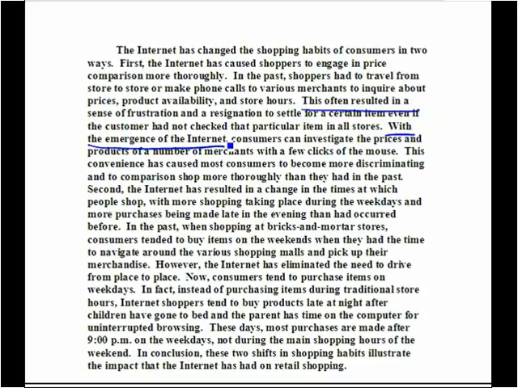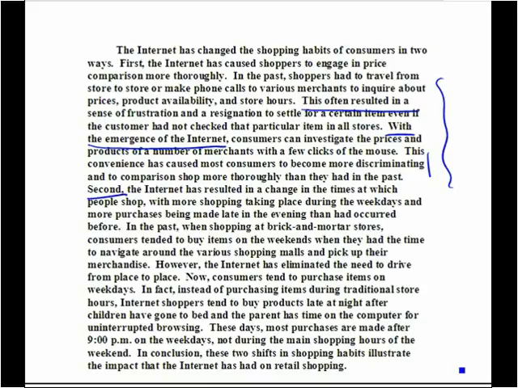Now we see a little more explanation. With the emergence of the Internet, consumers can investigate the prices and products of a number of merchants with a few clicks of the mouse. This convenience has caused most consumers to become more discriminating and to comparison shop more thoroughly than they had in the past. A much more thorough analysis than the previous paragraph had provided.